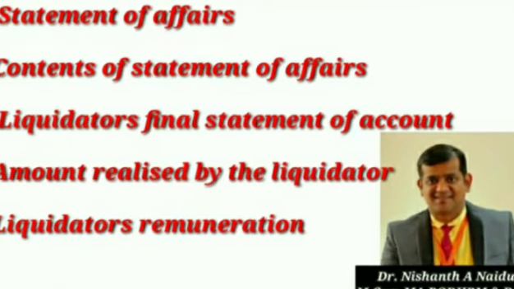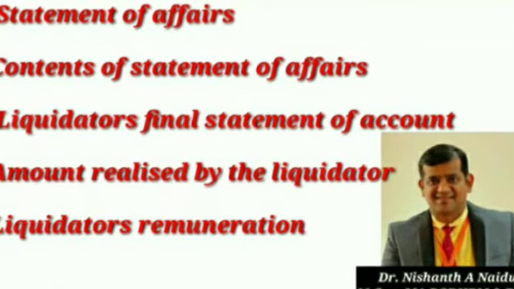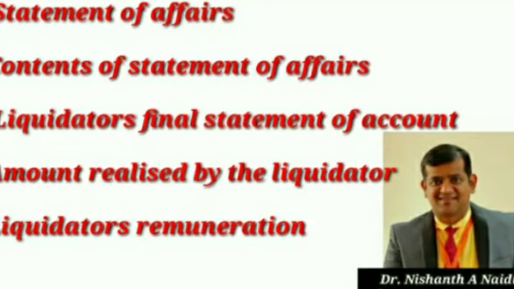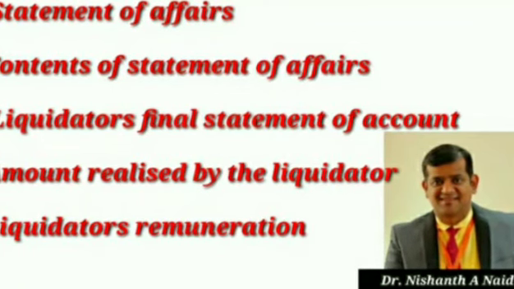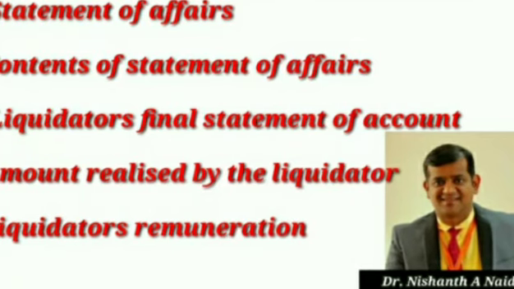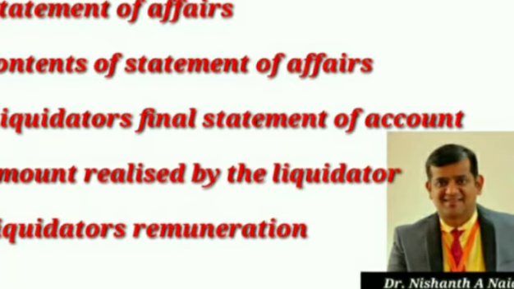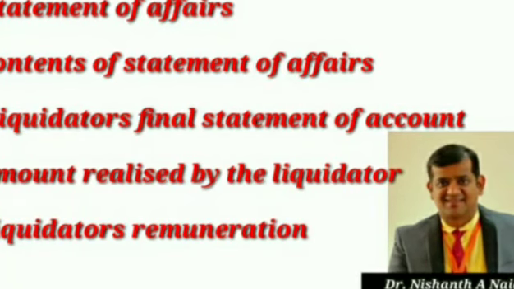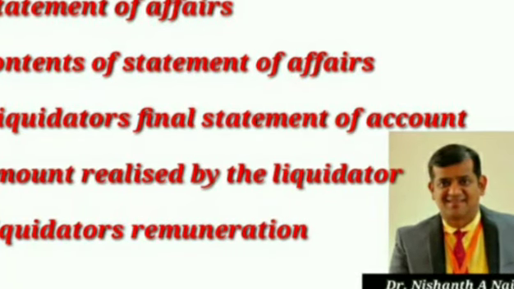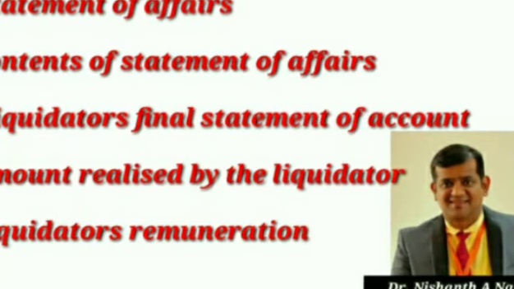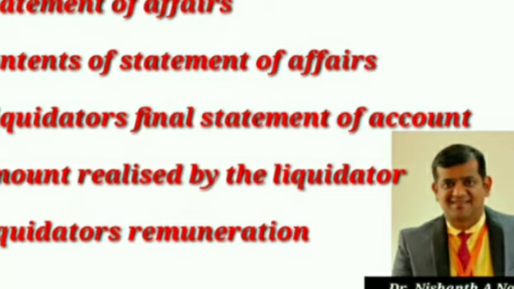Then deficiency: if any deficiency comes, the amount left to pay unsecured creditors may be less than the required amount. In such cases, the amount left has to be divided between creditors and liquidator. If there is a deficiency, that deficiency has to be distributed among the liquidator as well as unsecured creditors.